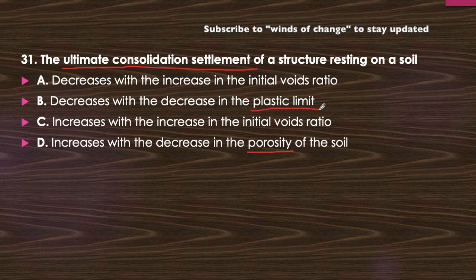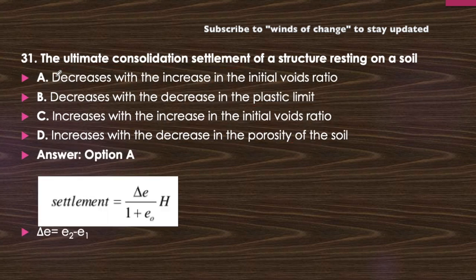In the formula of ultimate consolidation settlement, that is delta H upon H equal to delta e upon 1 plus e naught, there is a term, the void ratio, that comes into the picture. If you focus on that formula, you will find that it will decrease with increase in the initial void ratio. Option A will be the correct answer. Settlement is delta e upon 1 plus e naught into H.